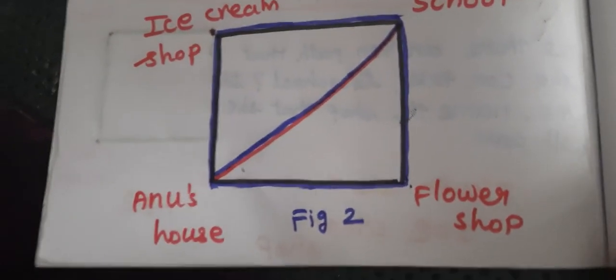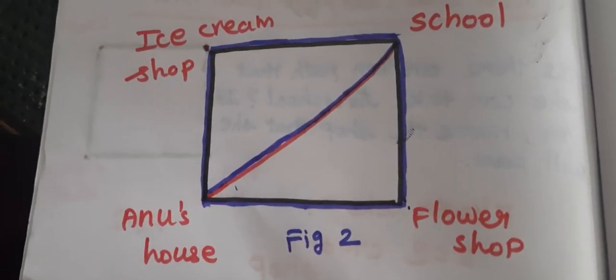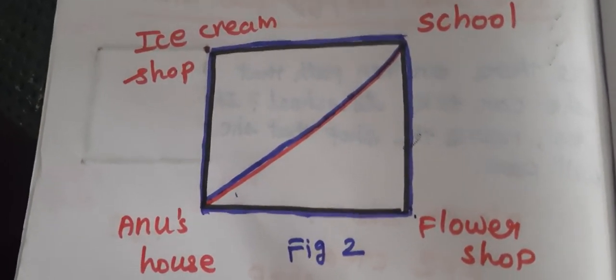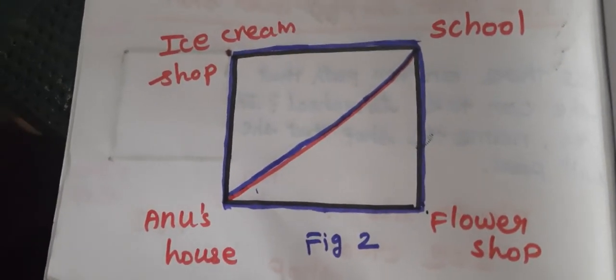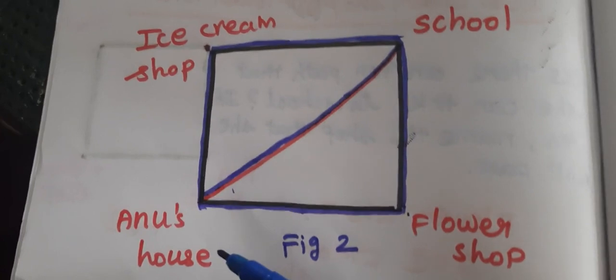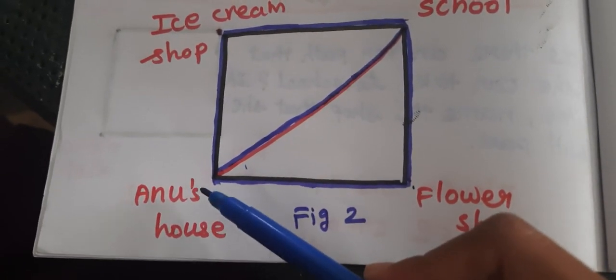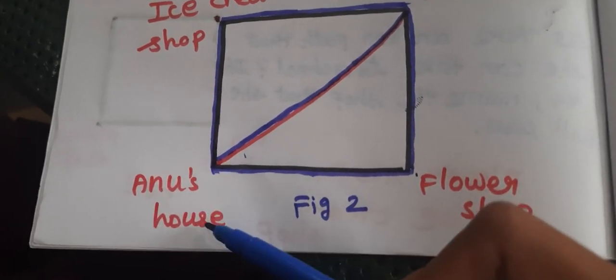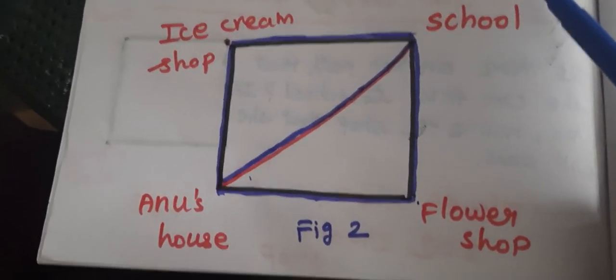Okay, so here we can identify which is the adjacent corner and which is the opposite corner. Just now I taught you what is an adjacent corner and what is an opposite corner. So see here, you are going to say the answer: what are the opposite corners? Yes, very good. Anu's house and school is the opposite corner.